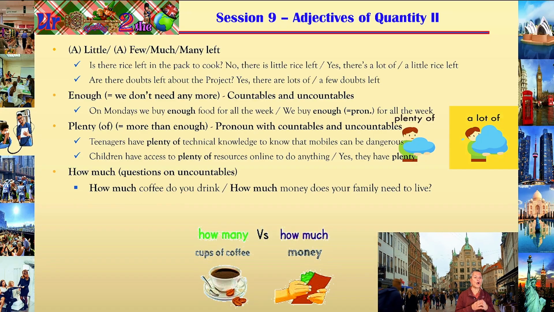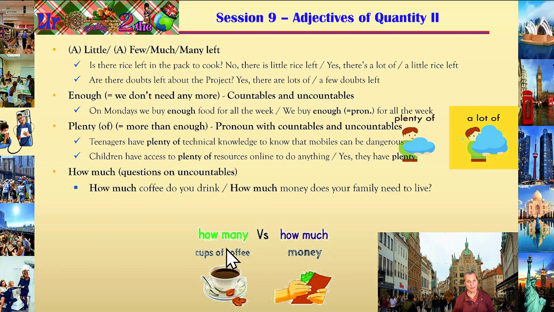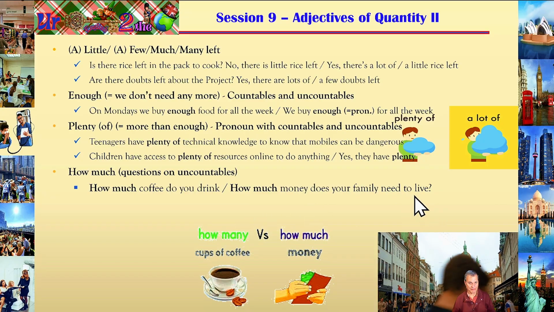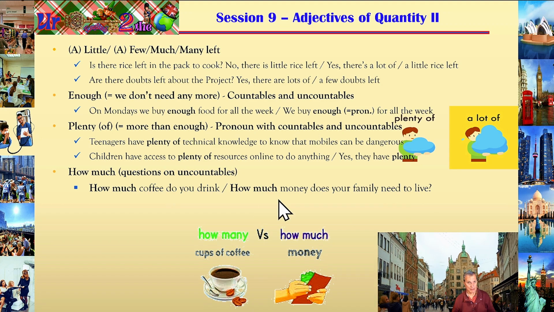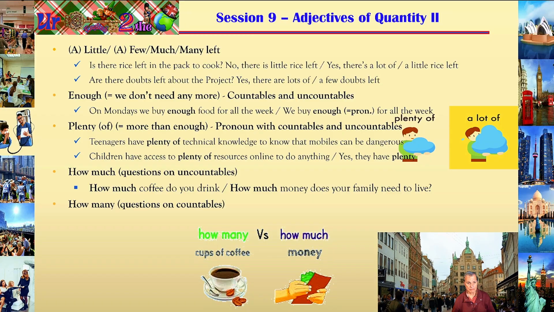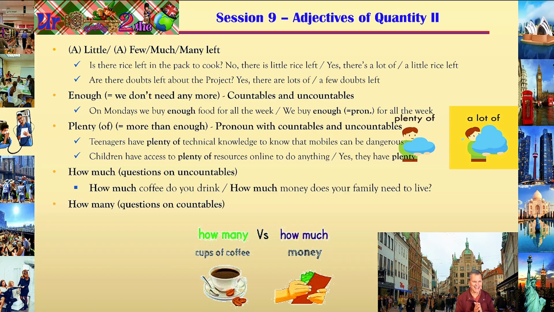You can ask how much coffee do you drink, because coffee is uncountable, but as you can see in the image, you can ask about cups of coffee, right? How many cups of coffee? How much money does your family need to live? So how much money? Because as we have just seen, money is uncountable.